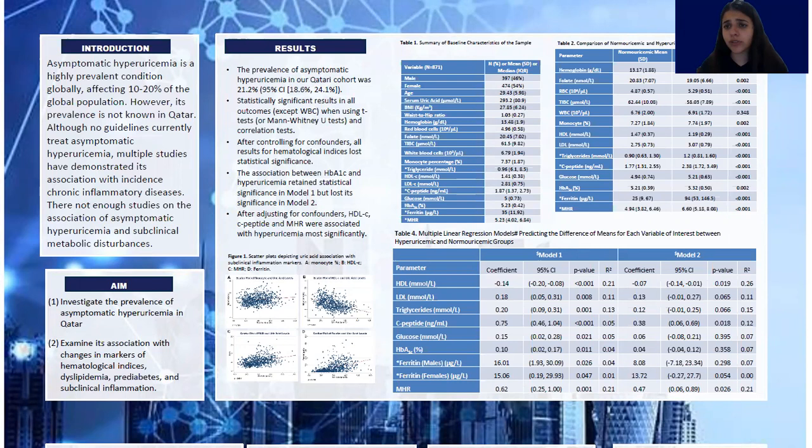The other outcome variables were statistically significantly associated with elevated serum uric acid levels in the first model. However, when adjusting for further confounders such as BMI, smoking, and exercise, the statistically significant association was lost.